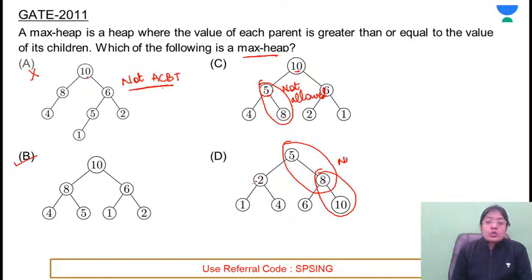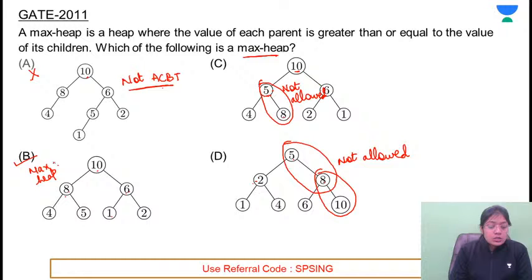This is not allowed. In case of option B, the tree is a complete binary tree and parent is the maximum. Parent is the maximum. So this is the max heap. So the correct answer for this problem is option B.